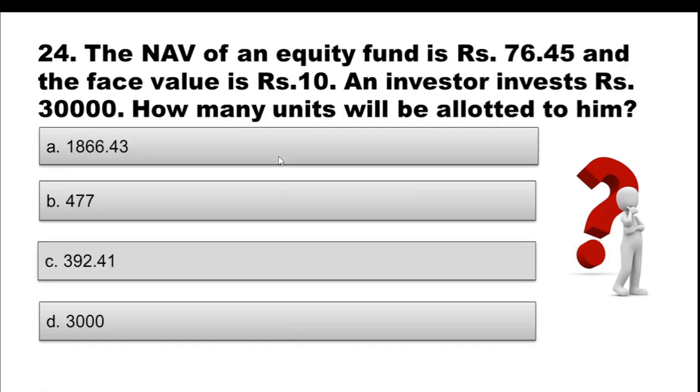Question 24. The NAV of an equity fund is 76.45 and the face value is rupees 10. An investor invests rupees 30,000. How many units will be allotted to him? Very simple question. Option A, 1866.43. Option B, 477. Option C, 392.41. Option D, 3000. What is the correct option?